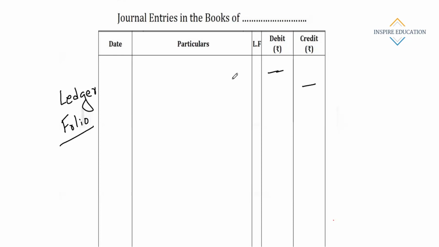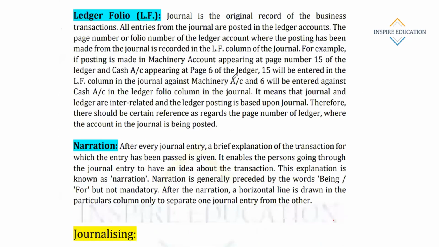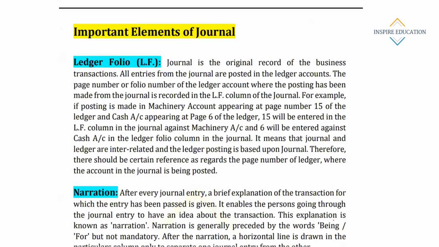This is the pro forma of a standard journal, normal journal. Now, see, we have seen that in the journal there is a column named LF. This means ledger folio. Ledger folio is nothing but a reference number. Okay, this is just simple. Journal is the original record of the business transactions. All entries from the journal are posted in the ledger accounts. This is nothing but the page number or folio number of the ledger account.